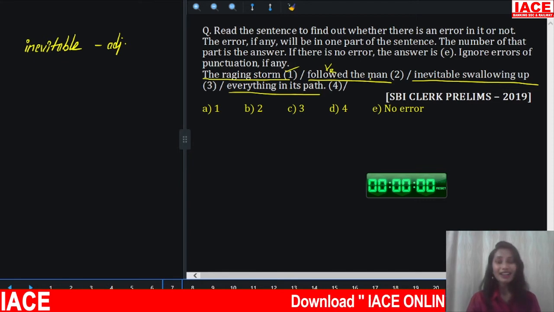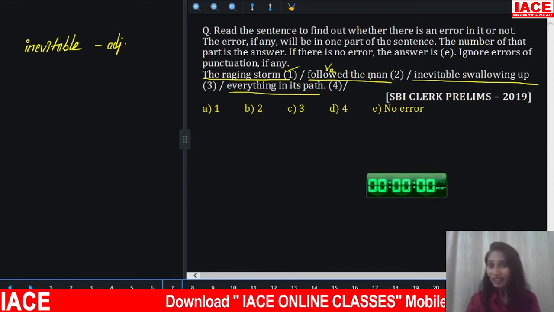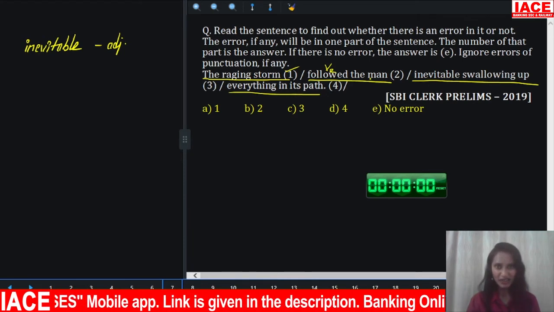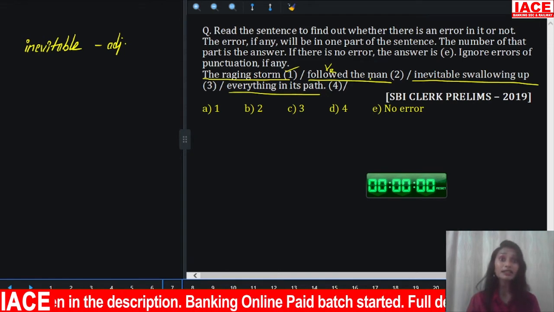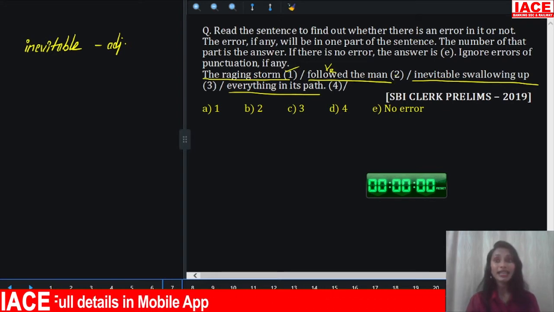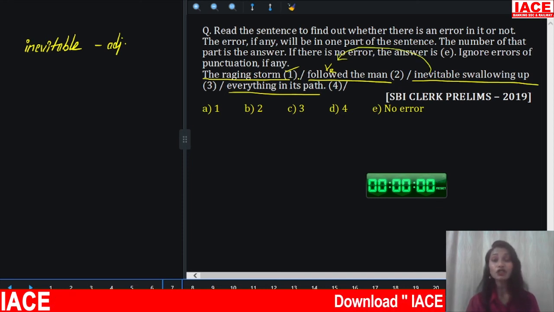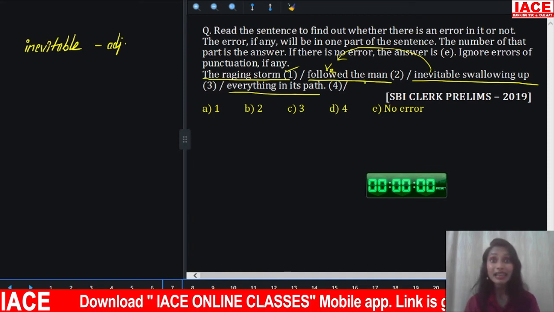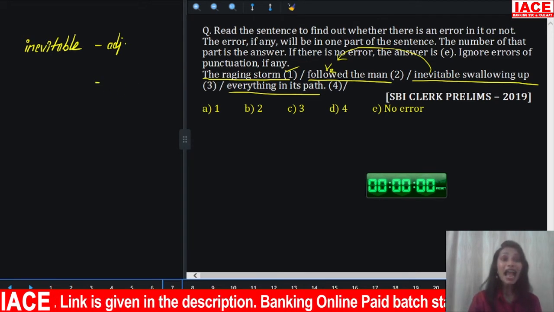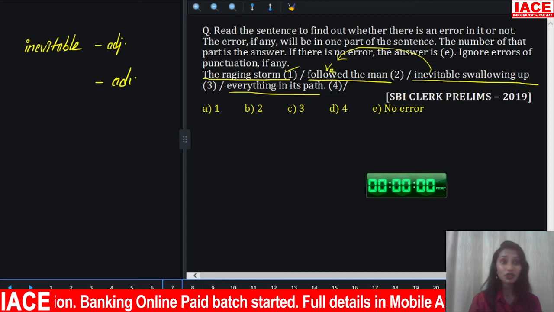Inevitable, swallowing up everything in its path. So here inevitable is qualifying what? Is it qualifying man? The man inevitable, unavoidable? Or is it qualifying how the storm has followed? It is qualifying how the storm has followed. The raging storm followed the man. How did it follow the man? Inevitably. So here we require an adverb, not an adjective.